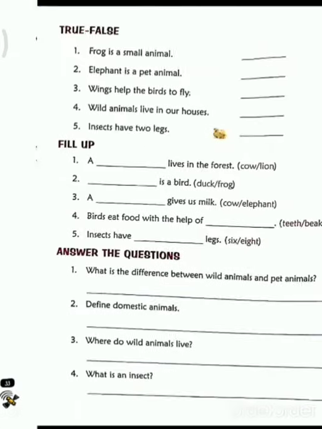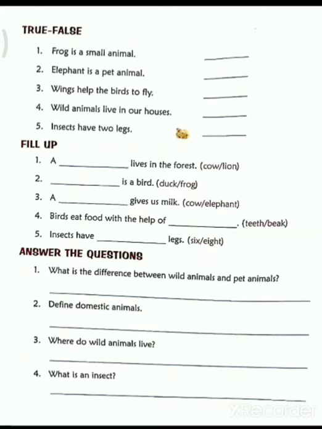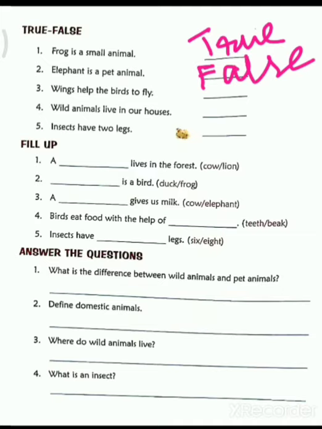Then we will see true and false. So let's start. You have to write true or false. Frog is a small animal. True or false? Yes, this is a small animal. So you write there true. Then elephant is a pet animal. No, not at all. We can't keep the elephant as a pet animal because that is so much big. So this is your answer: false.